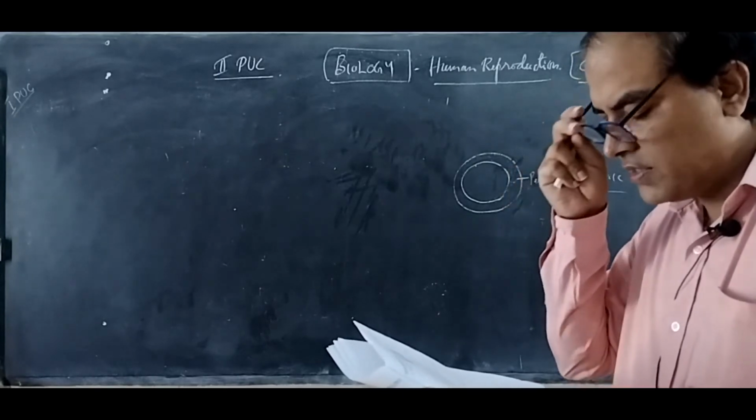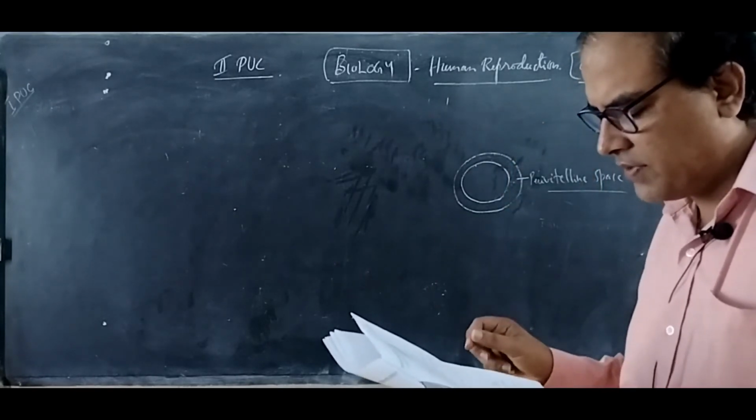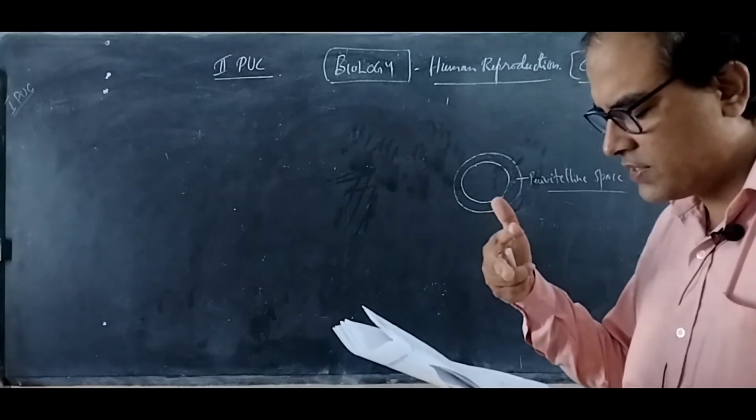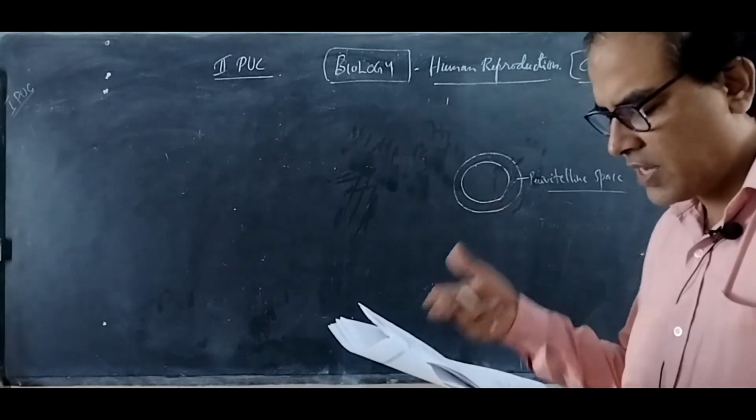Which of the following decidual layer forms the partition between the developing embryo and the lumen of the uterus? That is the decidua capsularis.